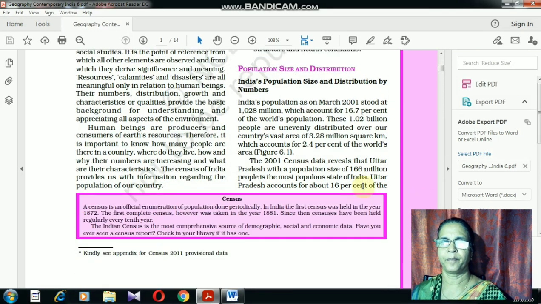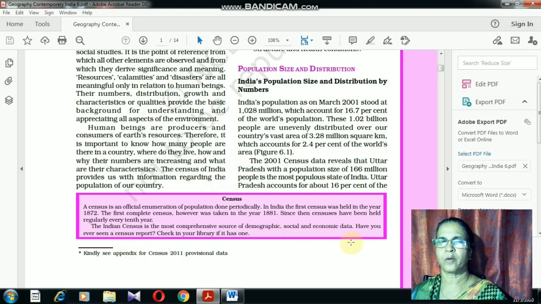Let us see. Human beings are the producers and consumers of Earth's resources, and they are very important. As a result, we are supposed to know how many people there are, where they live, what their number is, and what their characteristics are. Now let us see the very first question that could be asked: what is census? A census is an official enumeration of population done periodically.